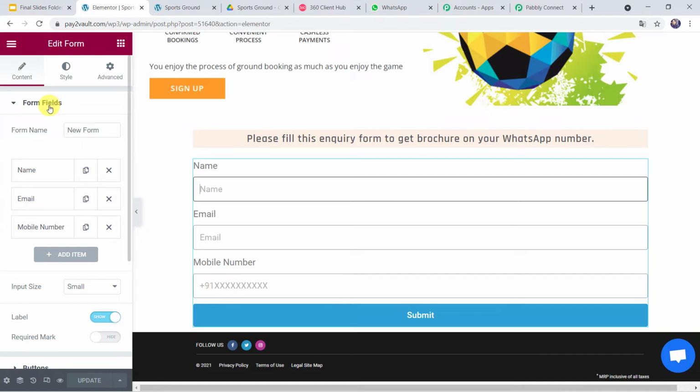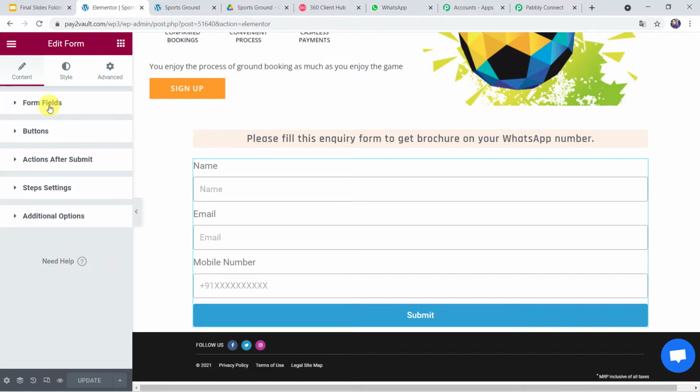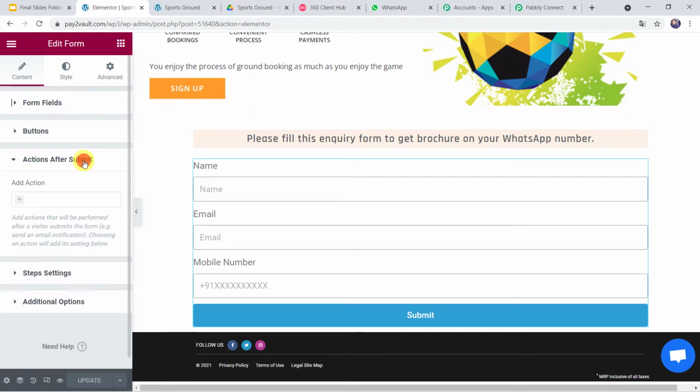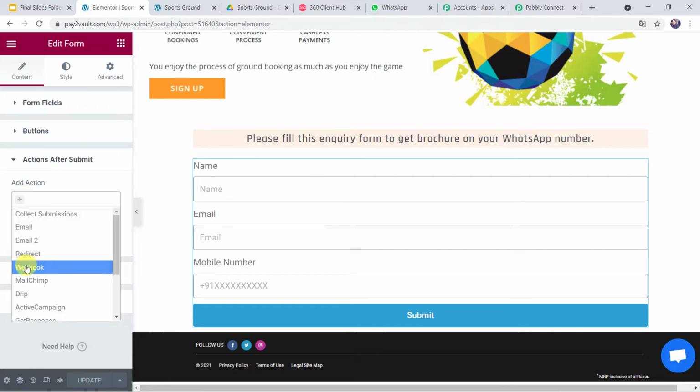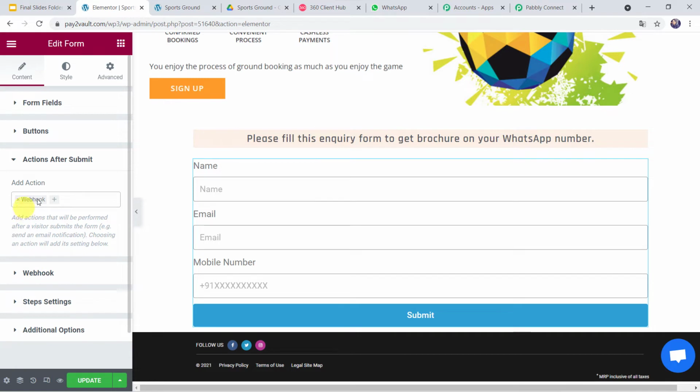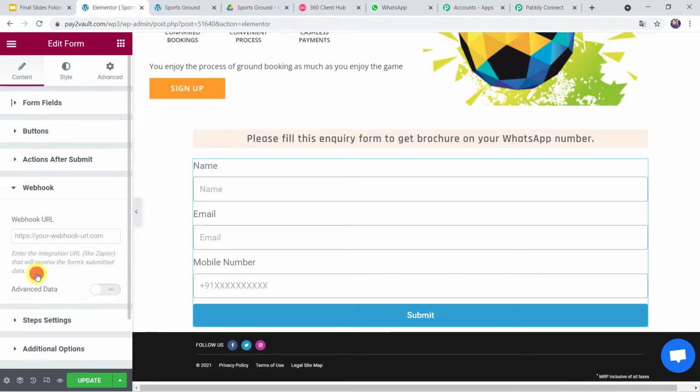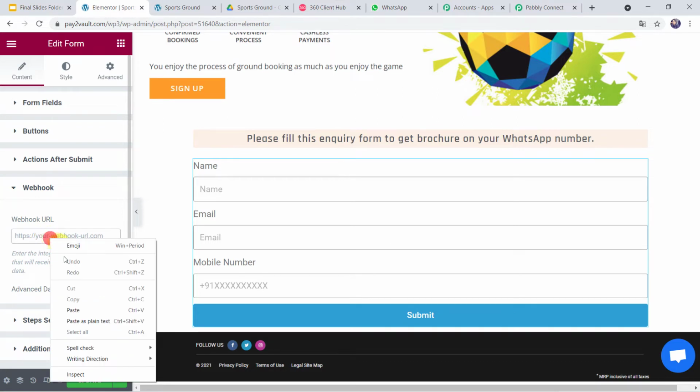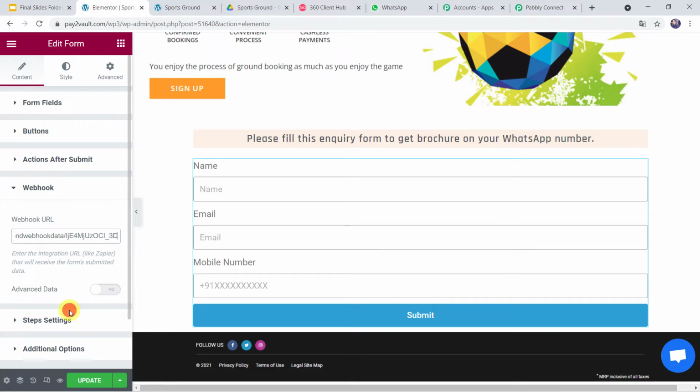And here I'll just minimize this form field option, and here we can find actions after submit option. Simply click on this. Here we can find plus button, add action. So you have to simply click on plus button and add the webhook action. Now as soon as we click on plus button, here we can see the webhook is activated. We have to again open this webhook, and it is asking for the webhook URL. So we have to paste the same webhook URL over here. Okay. Now we can see it is pasted, and now click on update. And now it is updated.